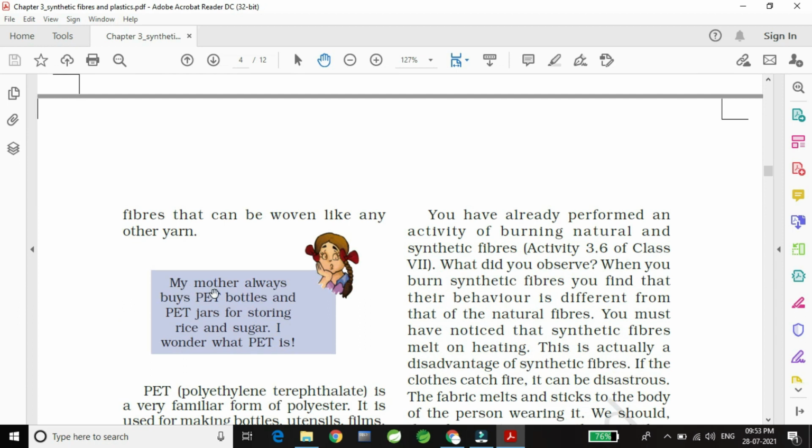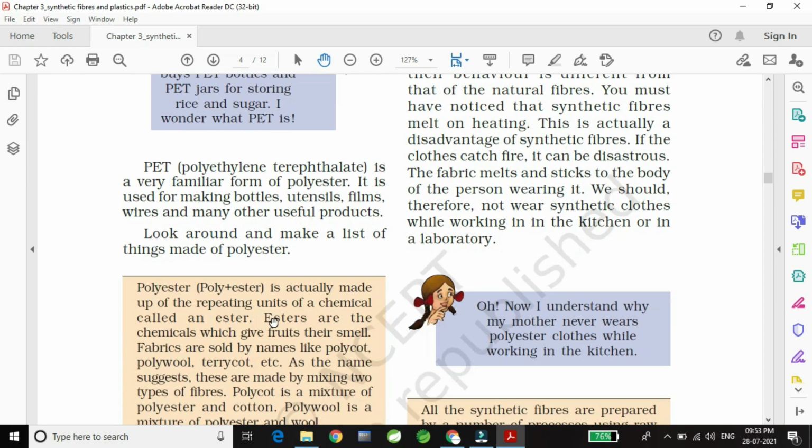Here it says, my mother always buys PET bottles and PET jars for storing rice and sugar. I wonder what PET is. Mostly, if you look in your kitchen, on some jars or bottles, PET would be written. So what is that PET? PET is polyethylene terephthalate. It is a very familiar form of polyester.